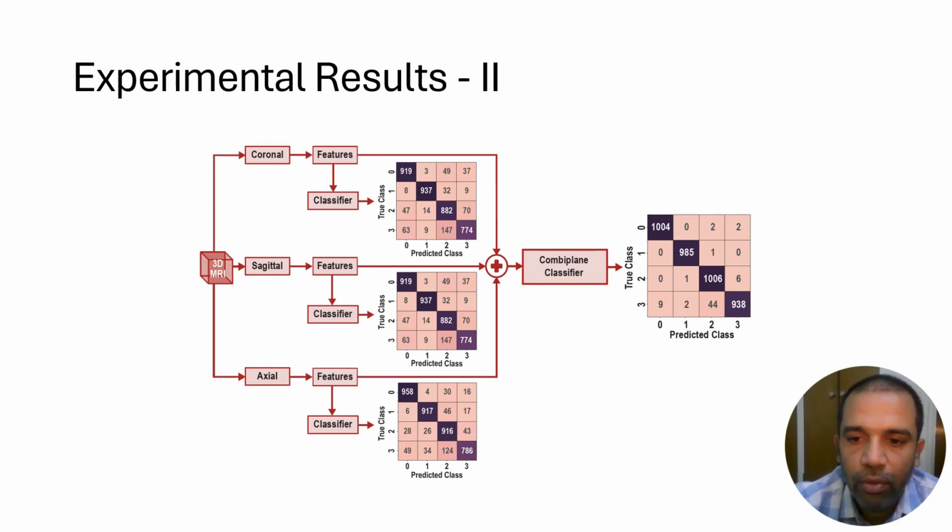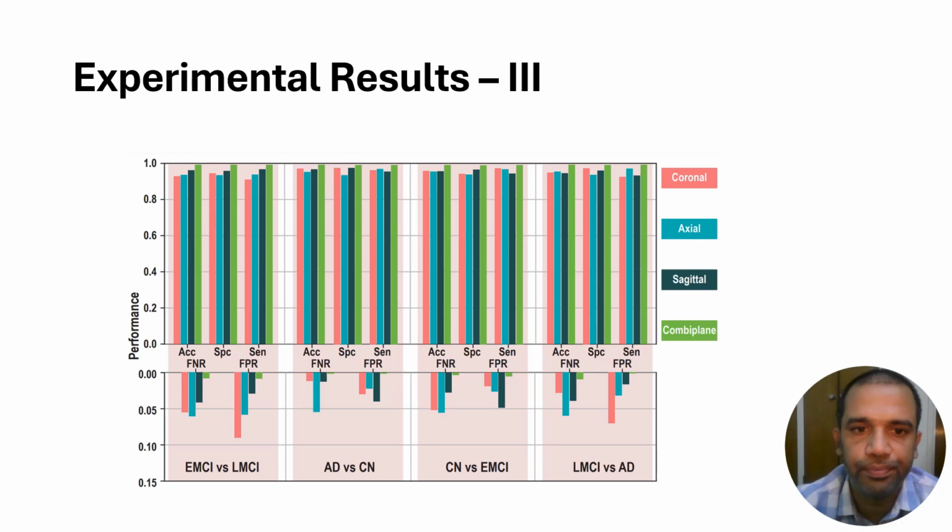And also when we go to a clinician, they will not only see a single plane like the traditional deep learning platforms carry out the task. So we are trying to do what clinicians traditionally do. They take the MRI and they see the disease pattern from all the planes. So we are trying to mimic what the clinicians do to diagnose neurodegenerative diseases like Alzheimer's disease.